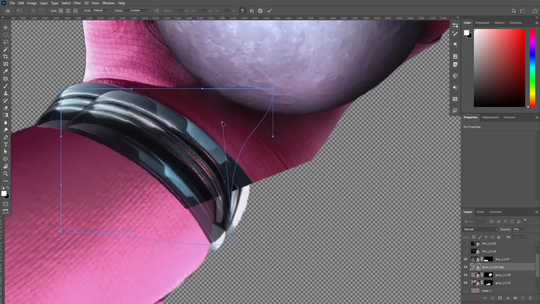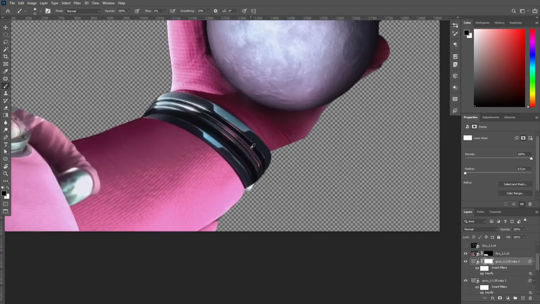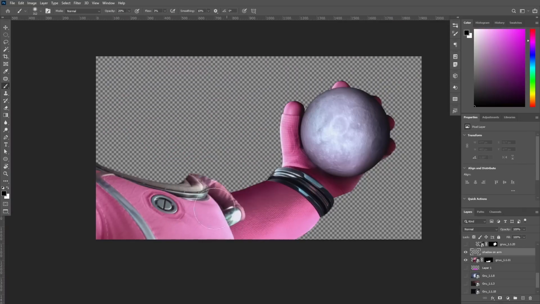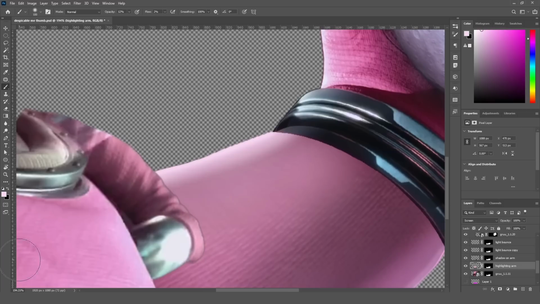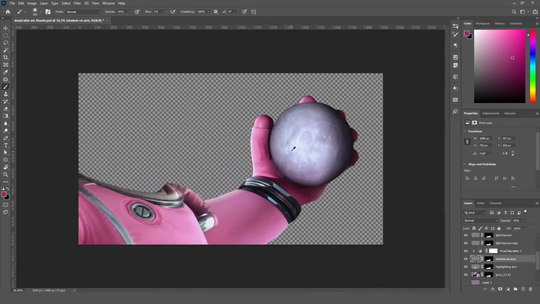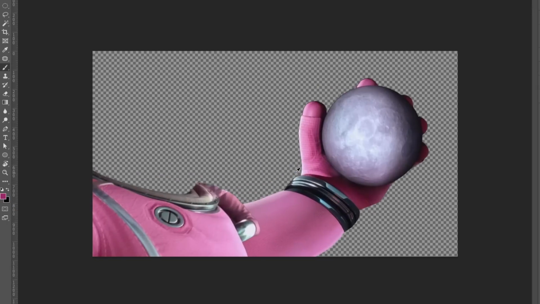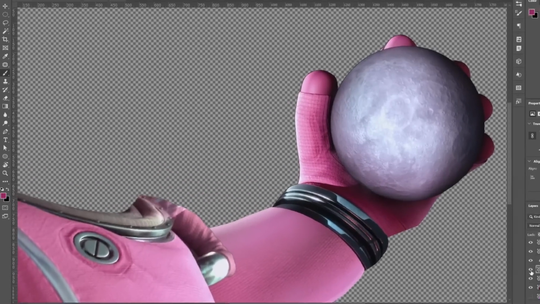Back to the task at hand, I'll work my magic to make the metal band on his wrist line up nicely, and we're gonna have to paint in some artificial light and shadows to make the arm more cohesive with the hand and the spacesuit. There we go. It's looking decent, but not perfect. I'll just come back to it later.